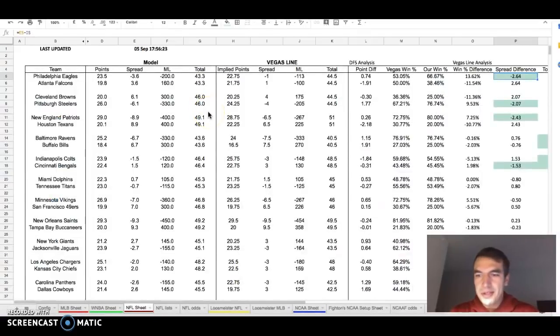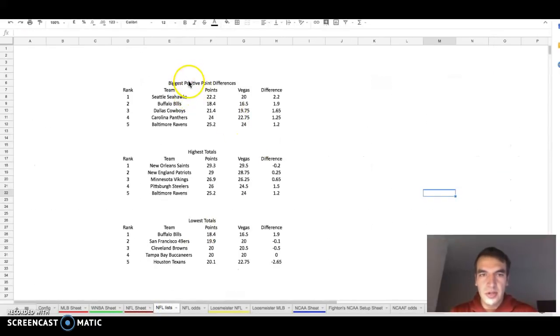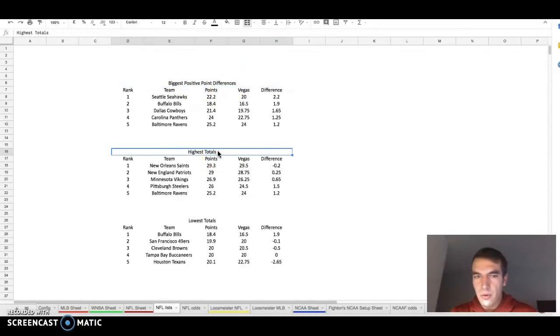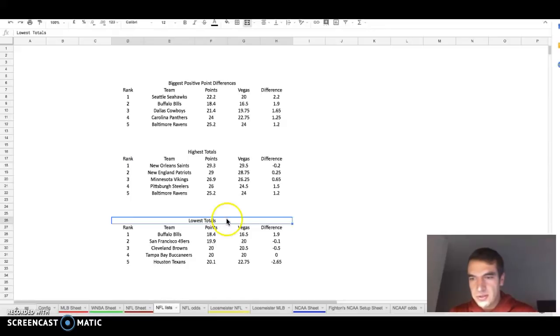Basically, what I like to do is create these lists. I like to create the biggest positive point difference, the highest total from my model, and the lowest total.